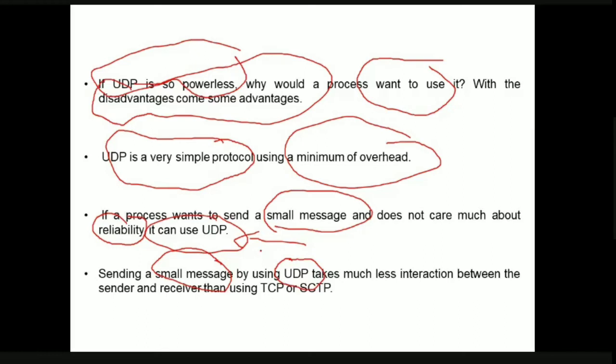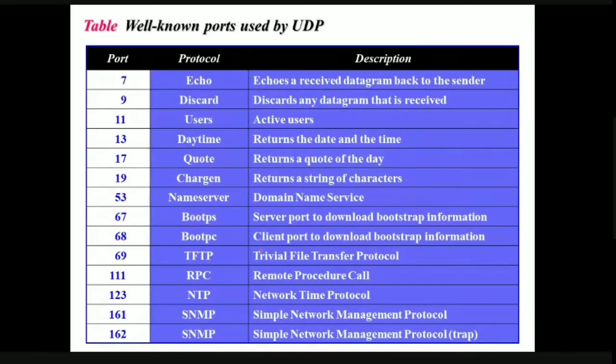Communication in UDP happens with the help of port numbers. This is what we have discussed, right? In the previous class we discussed some well-known ports identified by the IANA organization. These are the well-known ports used by UDP. Port number 7 is used for echoing. That is, whenever a receiver receives a particular datagram, it echoes this datagram back to the sender.